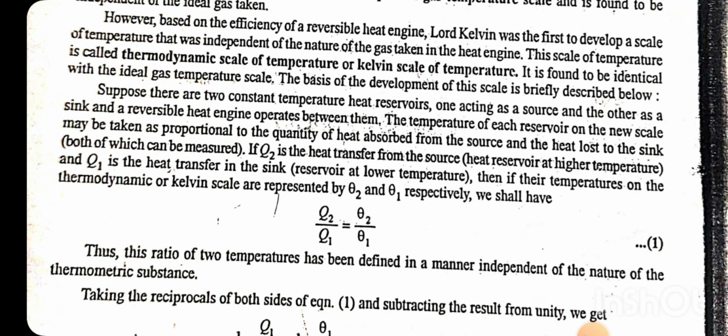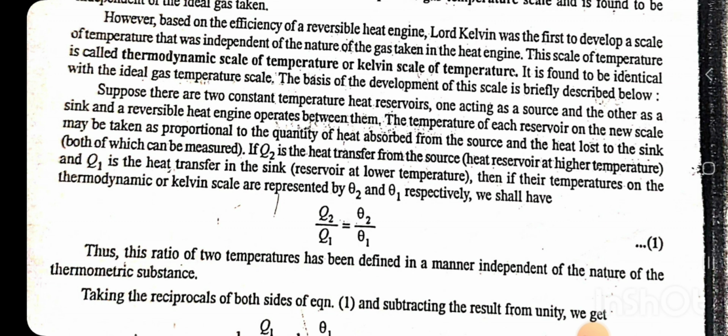However, based on the efficiency of a reversible heat engine, Lord Kelvin was the first to develop a scale of temperature that was independent of the nature of the gas taken in the heat engine. This scale of temperature is called the thermodynamic scale of temperature or Kelvin scale of temperature. It is found to be identical with the ideal gas temperature scale. The basis of the development of this scale is briefly described below.